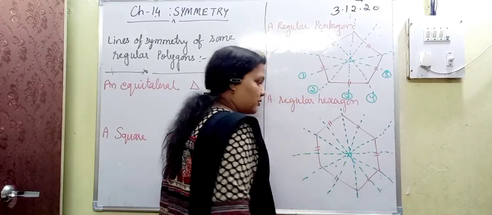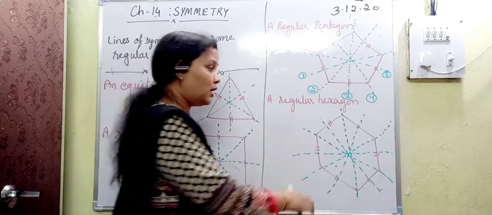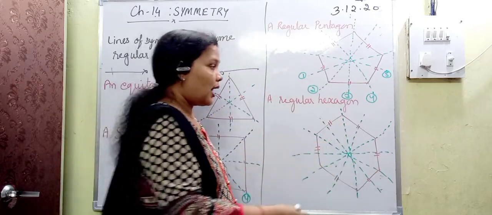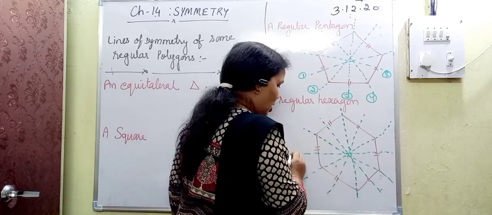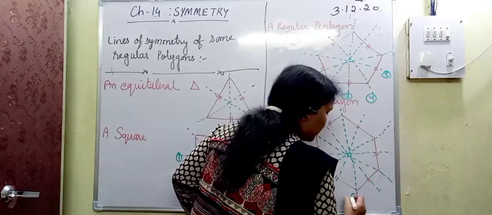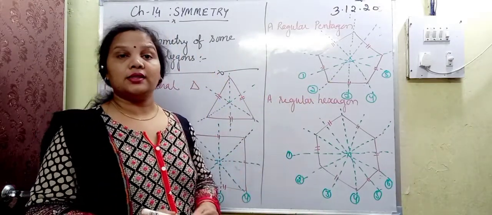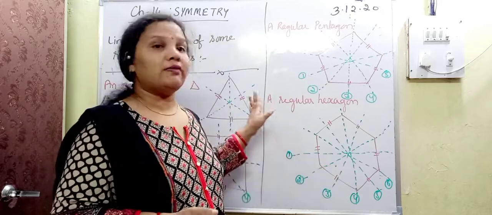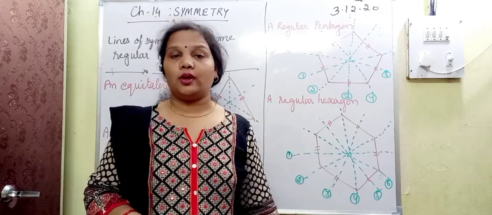So 6 lines of symmetry are there for this regular hexagon, where 3 pass through opposite vertices, dividing it into two equal halves, and 3 pass through the midpoints of the sides. You can see that here. So how many lines of symmetry for a regular hexagon? Here 6 lines of symmetry for a regular hexagon. So like this you have to find out the number of lines of symmetry for any polygon or any shape. Okay, thank you.